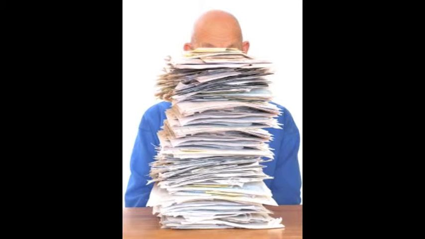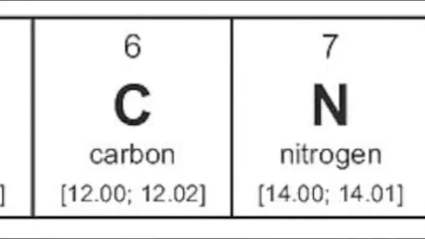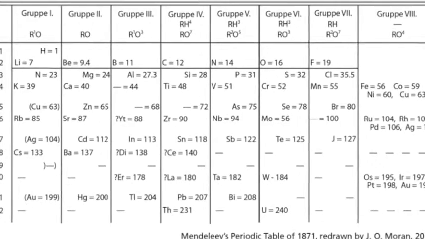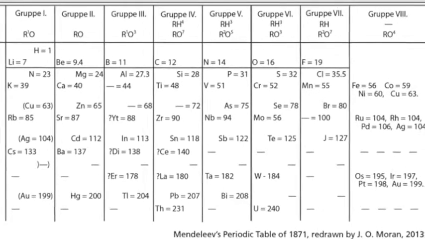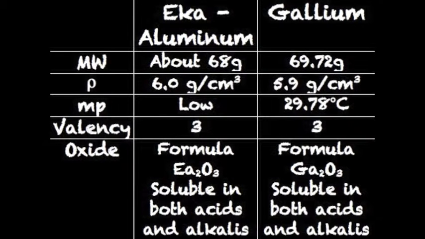He started to organize the elements by increasing order of atomic weight and properties. He noticed a pattern when he left blanks in certain places. He hypothesized that those blanks were elements that had yet to be discovered. And he went far enough to predict elements. He predicted gallium, but he called it Eureka aluminum. This table shows Mendeleev's predictions versus the actual values for gallium.